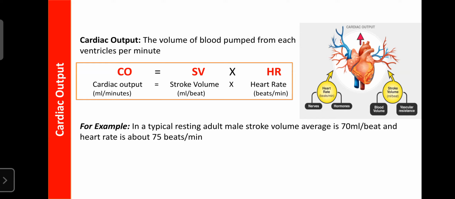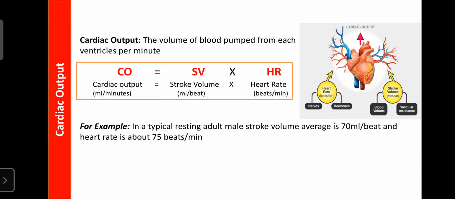Each contraction and relaxation is considered as one heart beat. How many times the heart contracts and relaxes per minute is denoted as the heart rate. Here the stroke volume is constant, it never changes, but the heart rate varies; it may decrease, increase, or be normal.